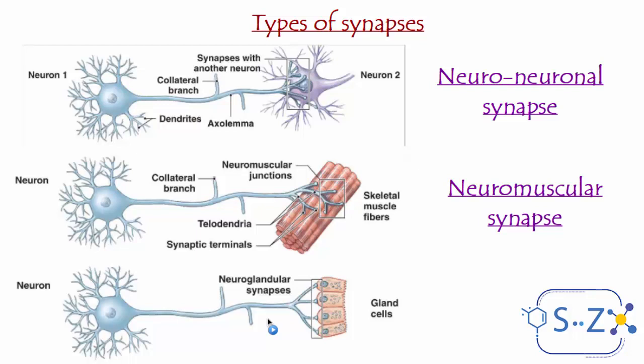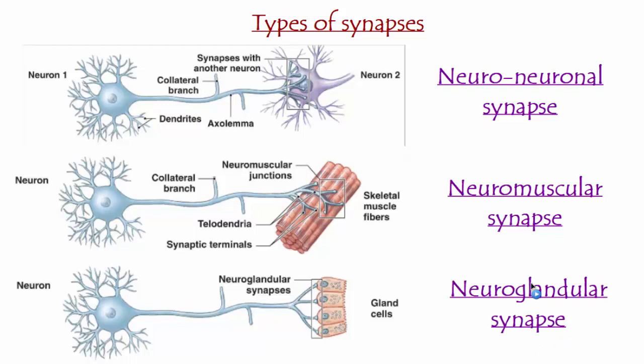Sometimes the motor neuron is connected to a gland because it works to modify something in the body, to secrete certain hormones, etc. In this case, the synapse is called a neuroglandular synapse because obviously it's between a neuron and a gland. So these types of synapses are classified according to the type of the postsynaptic element. We're going to see another classification of synapses according to their function.